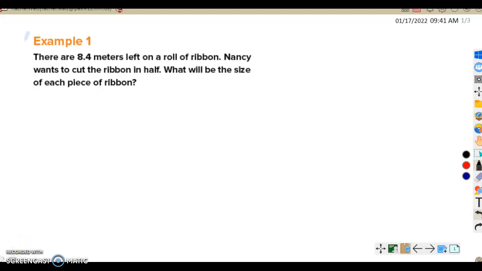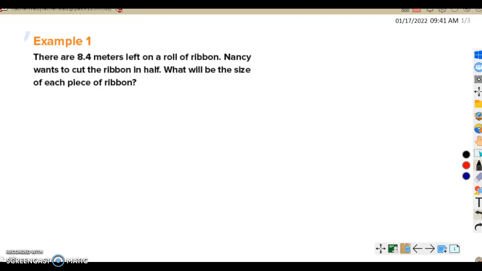Okay, so today we're going to be learning about how to divide decimals by whole numbers. So I'm just going to do a quick couple example problems and then you guys are going to do some on your own.